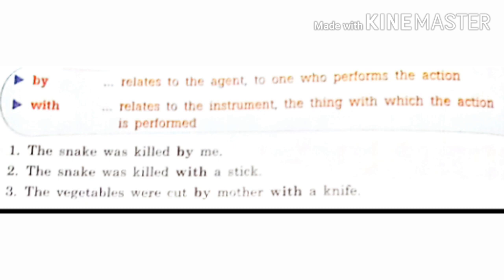For example, the snake was killed by me. The agent is me. Me is the living being, so we are using by me. The snake was killed with a stick. Now stick is an instrument, a non-living thing, so we use with. Next example, the vegetables were cut by mother with a knife. Mother, again a living being, so we use by, with the knife, a non-living object.